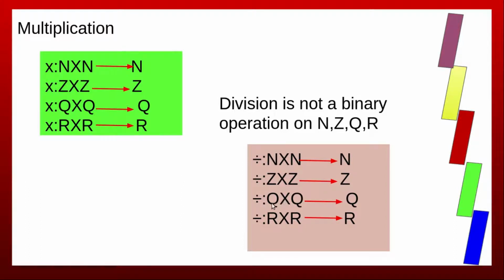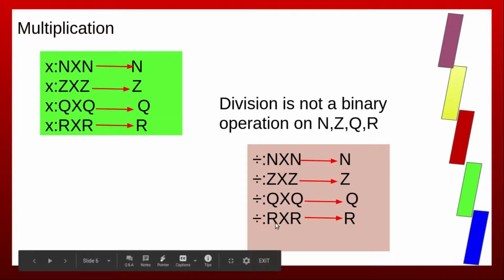Now in the case of rational numbers, 0 belongs to Q. The ordered pair (1, 0) belongs to Q × Q, but 1/0 is not defined, so 1/0 does not belong to Q. Similarly, the set of all real numbers contains 0. Here we have the ordered pair (2, 0). (2, 0) belongs to R × R, but 2/0 does not belong to R. So division is not a binary operation on Q and R.